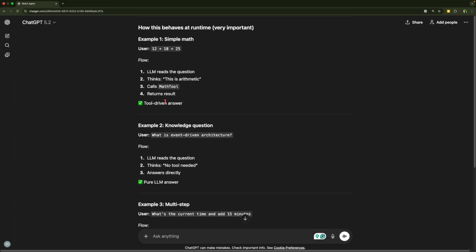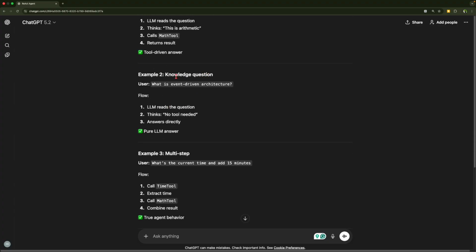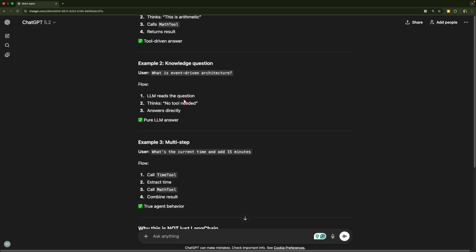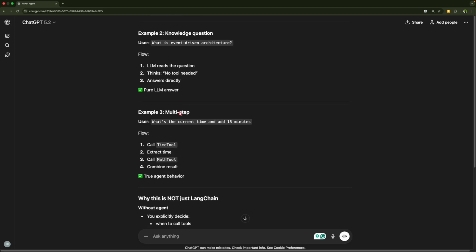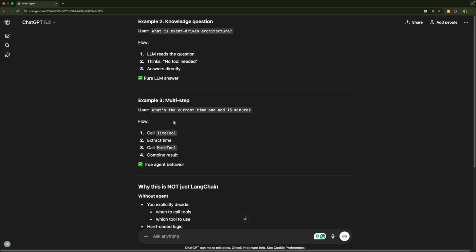Yeah, I agree with that point, but let's take the next example. Here, this is a question where we are asking what is event driven architecture? Now this is again a completely LLM based question. Here we can't use any tool. So here it will just get the data from the model and return it back. And the next example is where we can see true agent behavior.